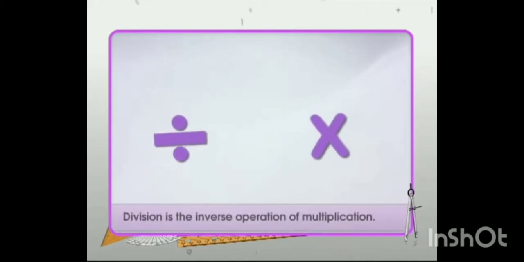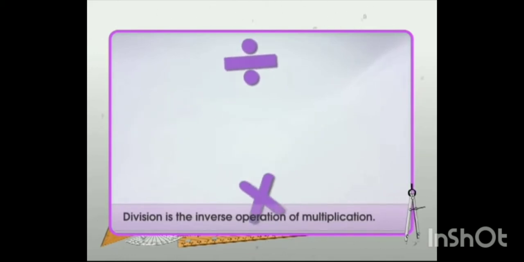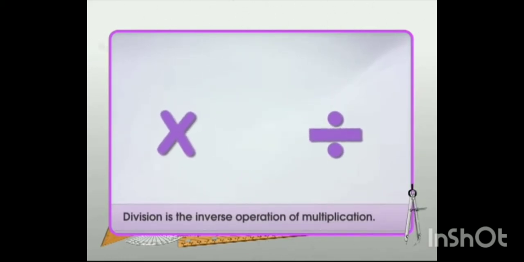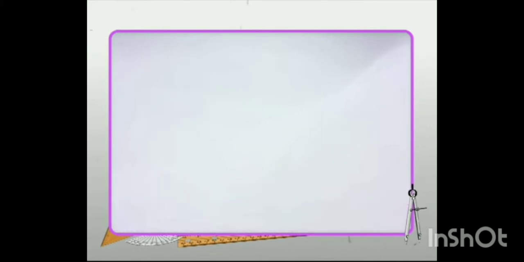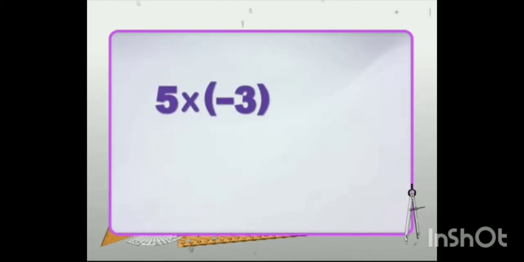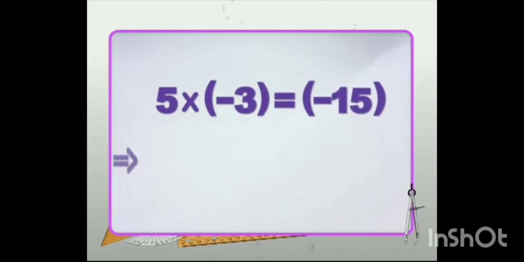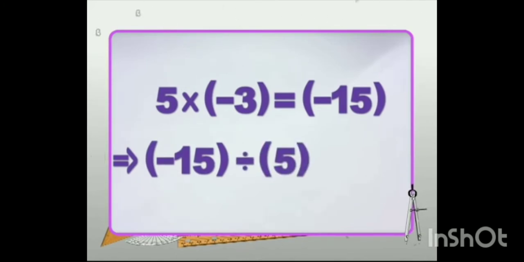Well, we know that division is the inverse operation of multiplication, and it holds true in case of integers as well. That is, 5 into minus 3 is equal to minus 15, which implies minus 15 divided by 5 is equal to minus 3.